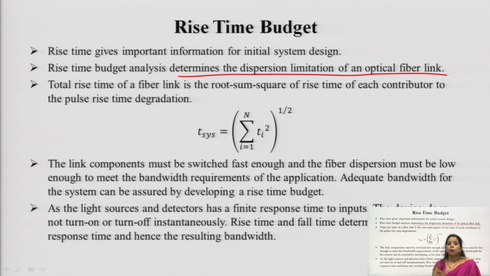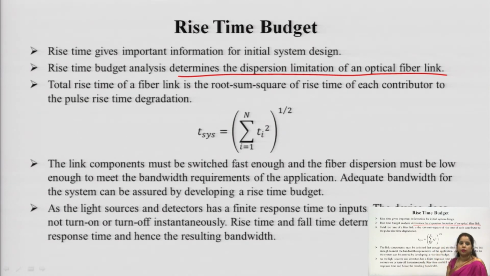But here, which type of analysis is it? The rise time budget analysis, not a power budget analysis. Sometimes students get confused between the power budget analysis and the rise time, but whenever power budget analysis is asked, you describe the previous one, and whenever rise time budget analysis is asked, then you come to this.